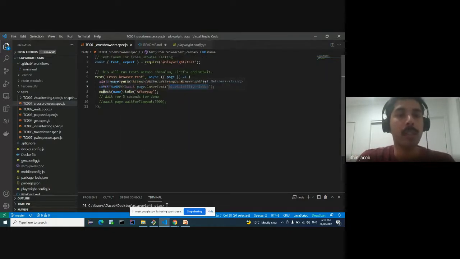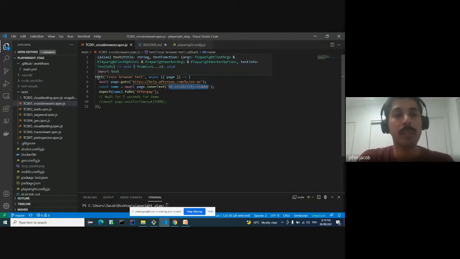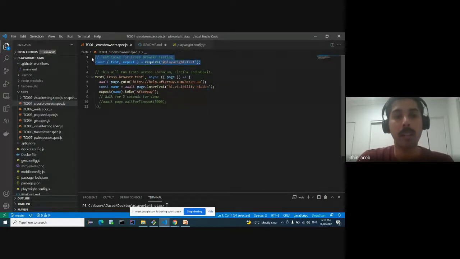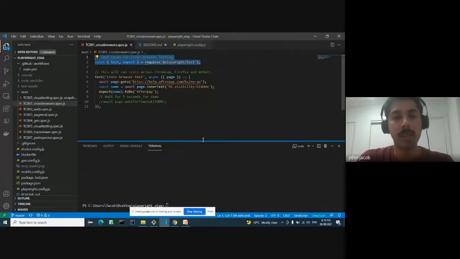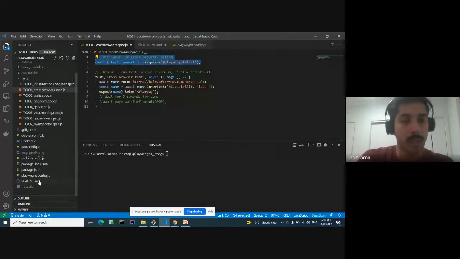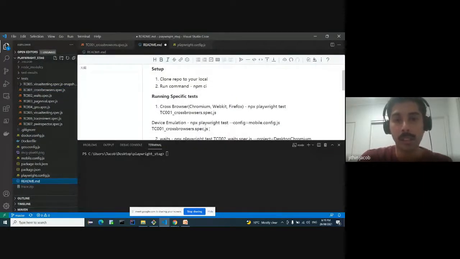This test and expect, if you see down here, are similar to your Jest or Mocha syntax itself. So this means it's a test case, and expect is the assertion, and they all come from our Playwright test runner. So now let's run the test in parallel so that we can see Playwright in action.